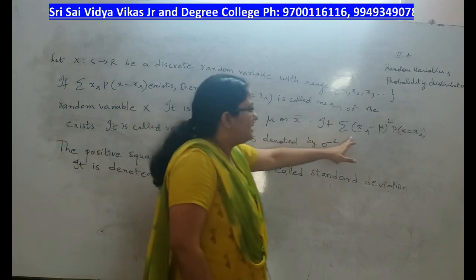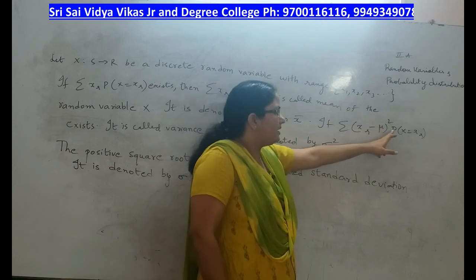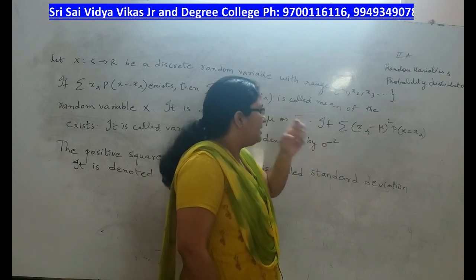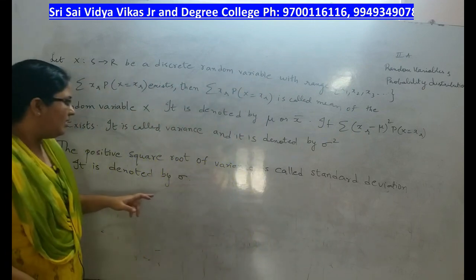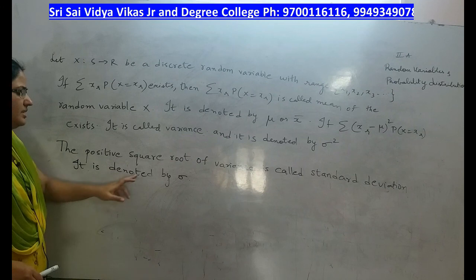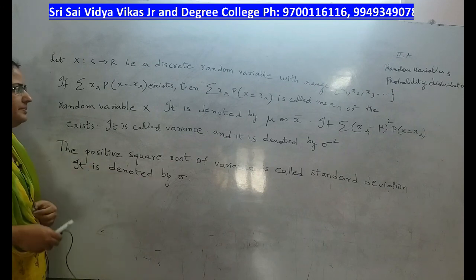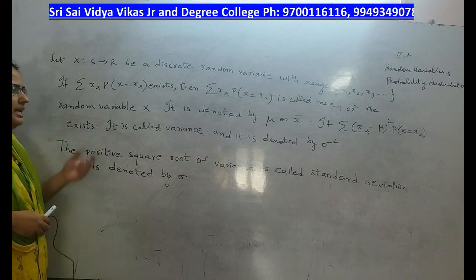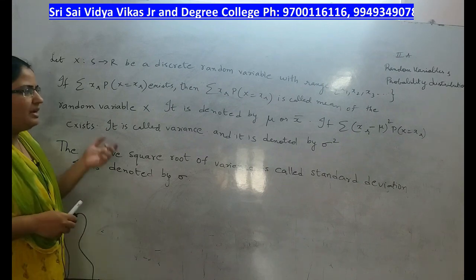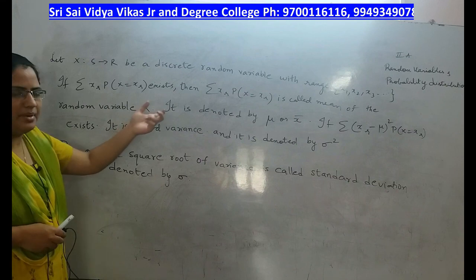If summation of xr minus mu whole square into p of x is equal to xr exists, then this is called variance. The square root of variance is called standard deviation. It is denoted by sigma. That's about the mean and variance. When we do the problems, you will understand how this is applied better.